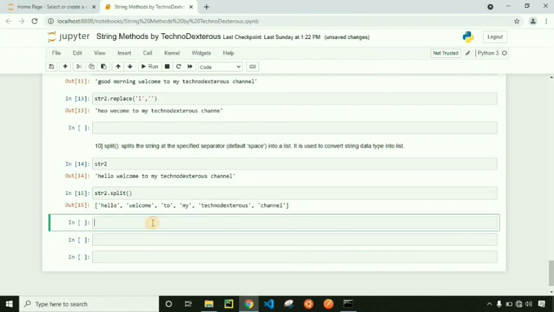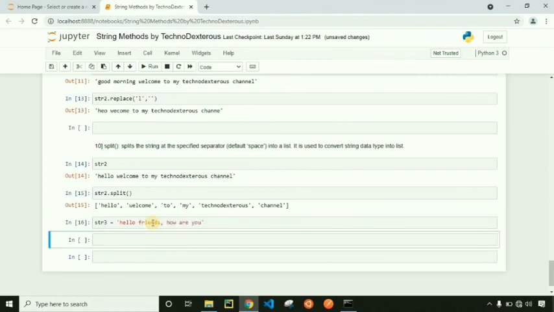Let's define another string separated by comma. We have defined one string, hello friends, comma, how are you? Let's apply split method on this str3 and specify separator as comma. It will separate hello friends and how are you, and add them to a list.